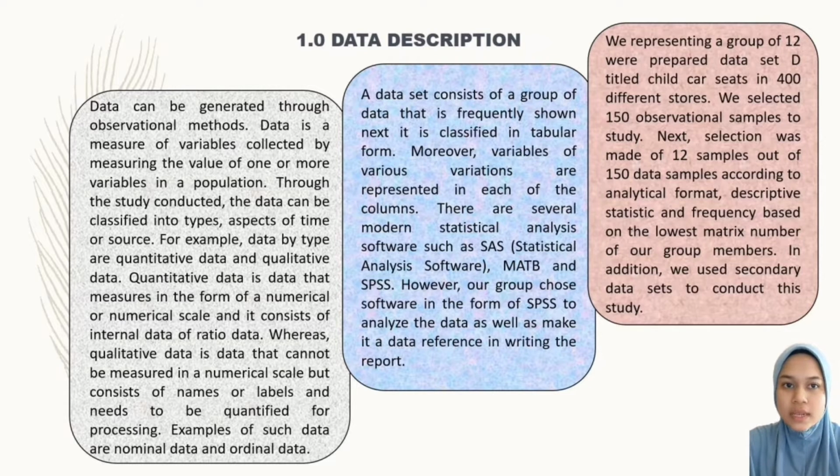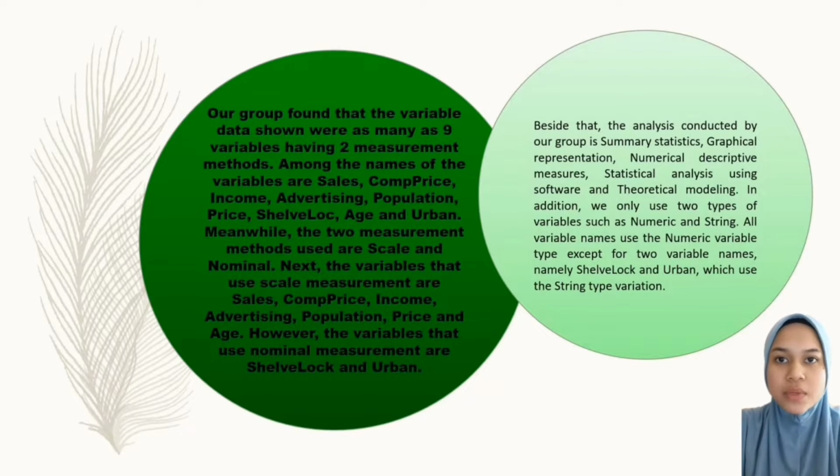Next, a selection was made of 12 samples out of the 150 data samples according to analytical format, descriptive statistic, and frequency, based on the lowest metric number of our group members. In addition, we use secondary data sets to conduct this study. Our group found that the data should vary as many as 9 variables having 2 measurement methods. Among the names of the variables are sales, CompPrice, income, advertising, population, price, ShelveLoc, age, and urban.